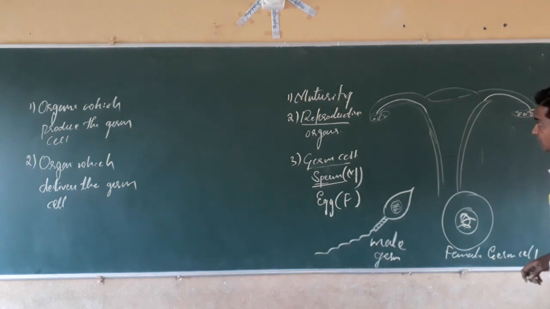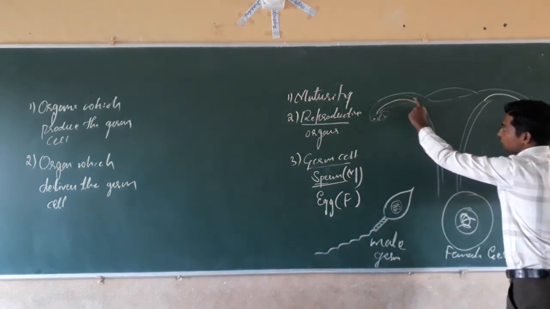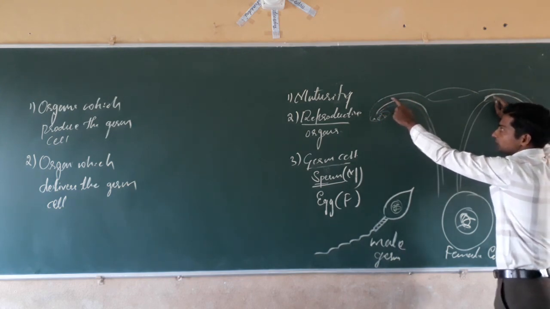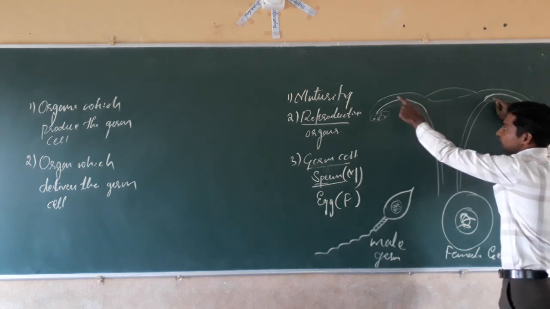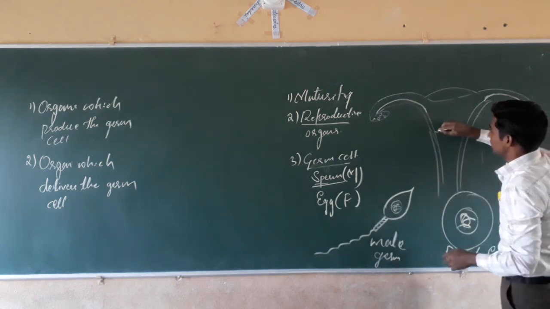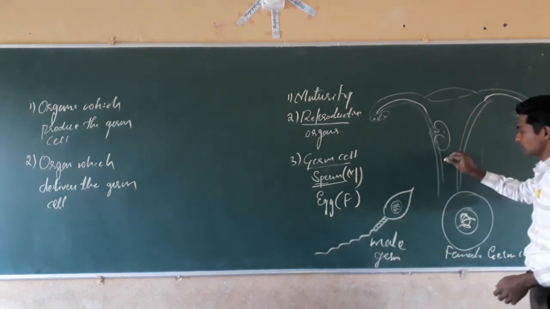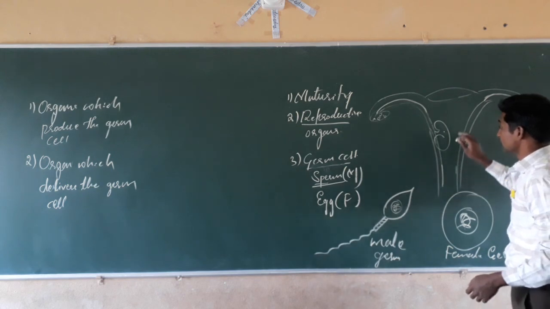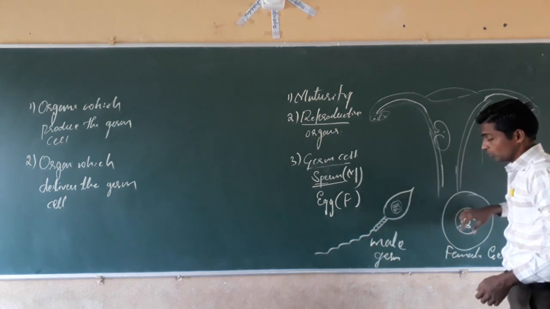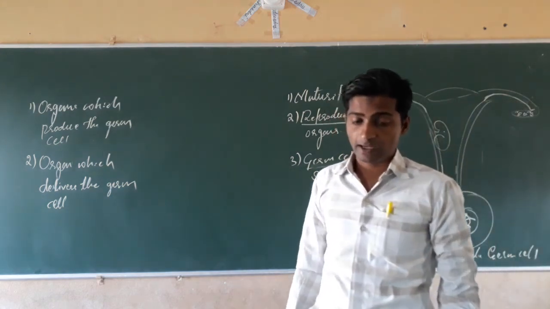The female reproductive system consists of a pair of ovaries that produce the eggs and a pair of fallopian tubes that bring the germ cells, or the egg, through this pipe into the uterus. If it is fertilized there, it will be attached to the inner wall and form a baby, a young one, here in the uterus. The mother uterus will open into the cervix. Then the cervix will open into the vagina. This is the simple diagram that you can draw in the exams.